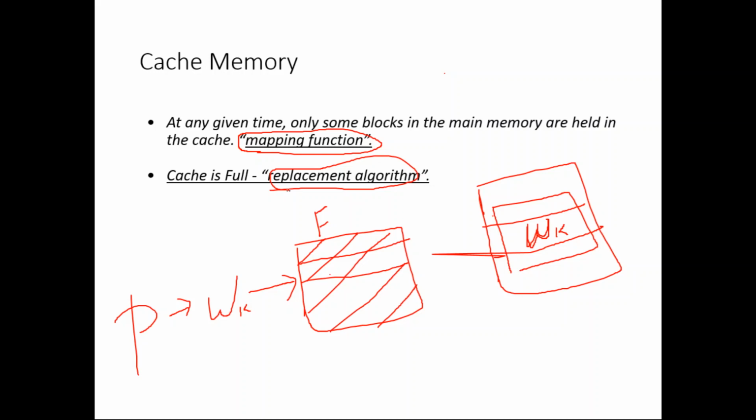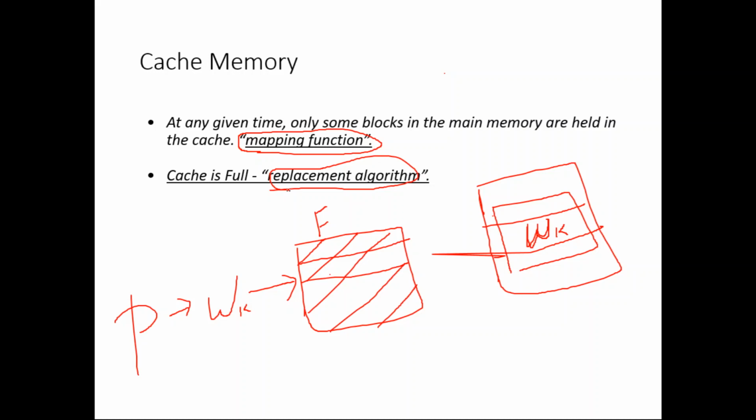There will be a mapping function from the main memory to cache memory. Similarly, there will be a set of replacement algorithms. Why the replacement algorithm? If the cache is full and the processor wants to access some particular word, then the entire block will be moved to the cache memory.